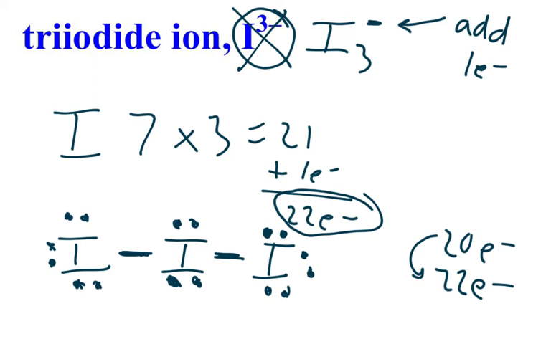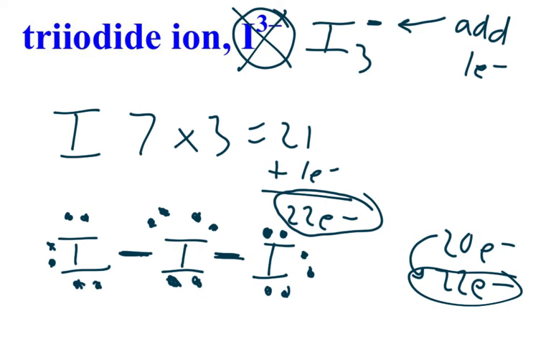Now look what I'm going to do to make this, to space it out. I'm going to move these two to the side here. Okay, you could do this at the top or at the bottom, and I'm going to add the extra 2. So you got the 2 that were already there. Here are the 2 extra that I just added. Notice I placed it in the central atom so that it matches. That's what you always do when you're short.